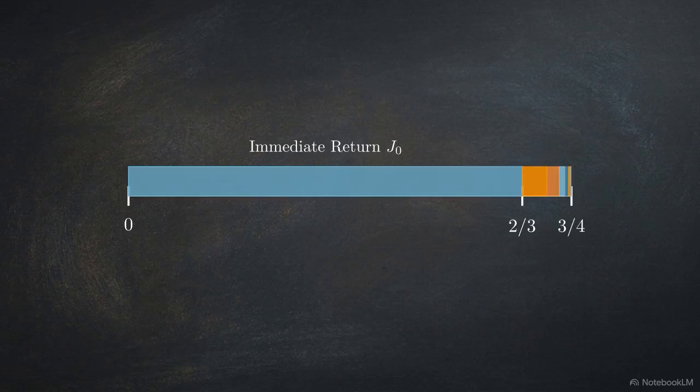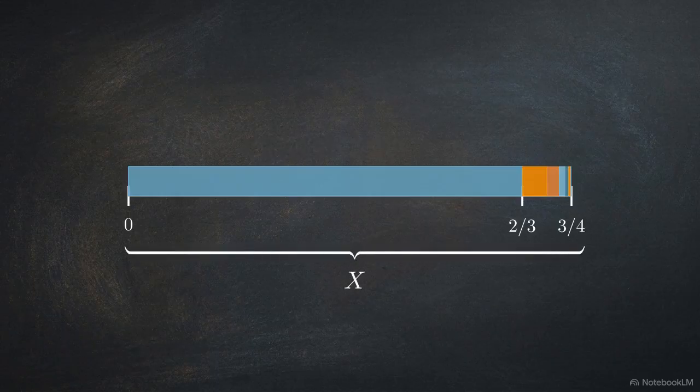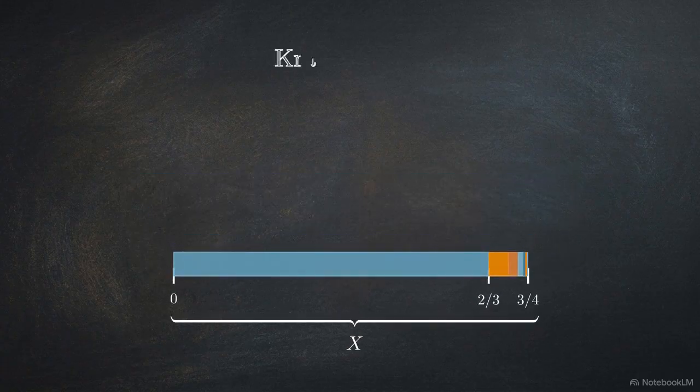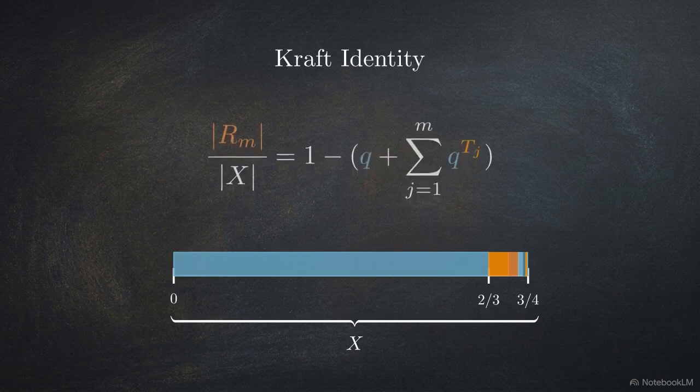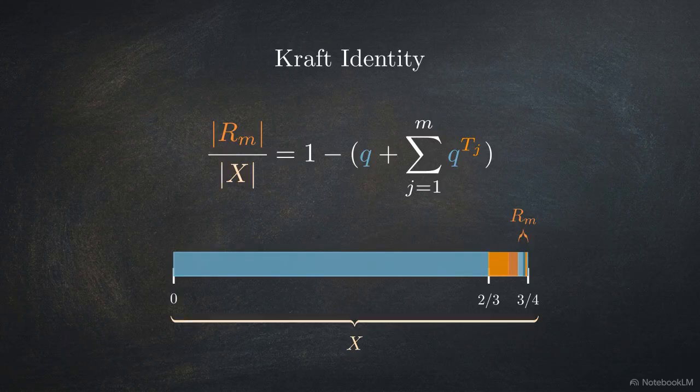We return to the full invariant core interval X. The synthesis of the prior proofs is visible here. An infinite series of disjoint first return chains perfectly tile the core interval without gaps. This tiling maps continuous space into a discrete framework via the Kraft identity. At stage M, exact length conservation is the ratio of residual space to the total core equals 1 minus Q plus the sum of Q to the power of the chain lengths.